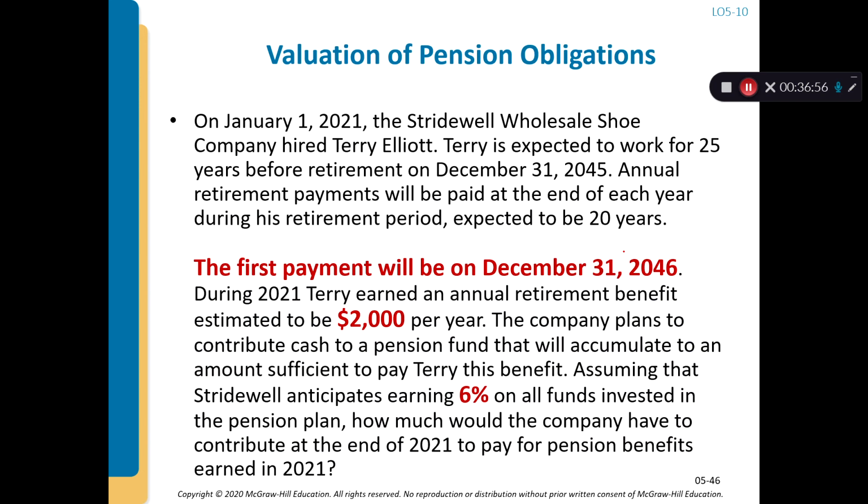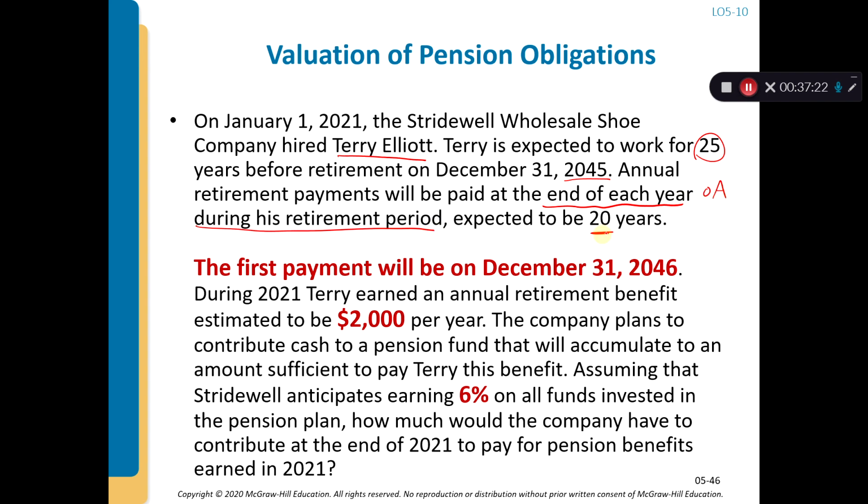Okay, so now let's look at another example, a valuation of pension obligation. On January 1st, the Stridewell Wholesale Shoe Company hired Terry Elliott. Terry is expected to work for 25 years before retirement on December 31st, 2045. The annual retirement payment will be paid at the end of each year. So we know it's an ordinary annuity, right?